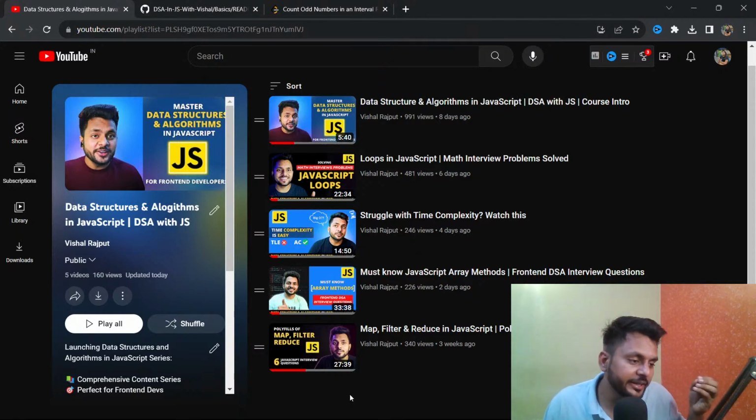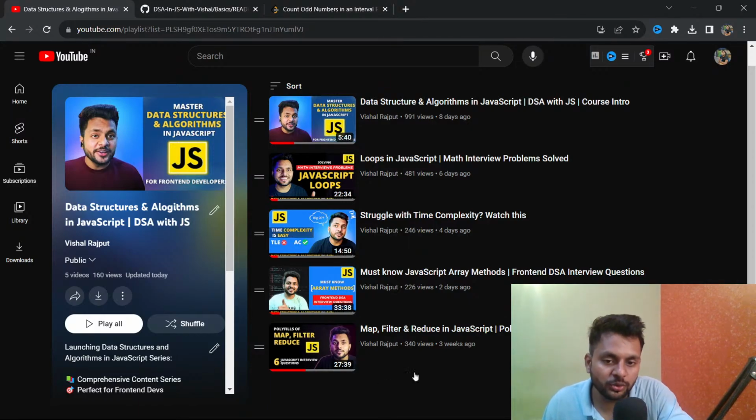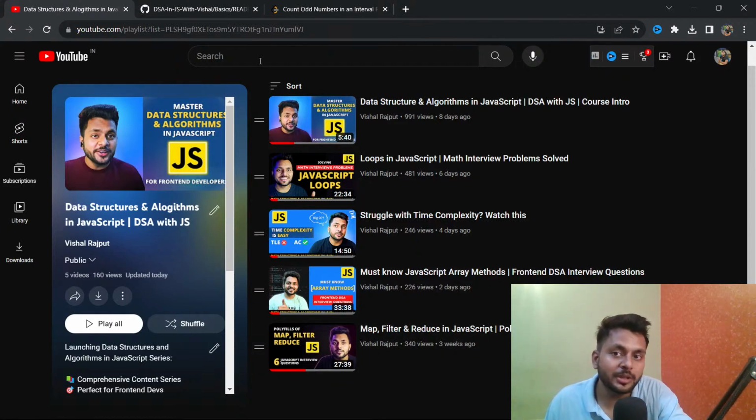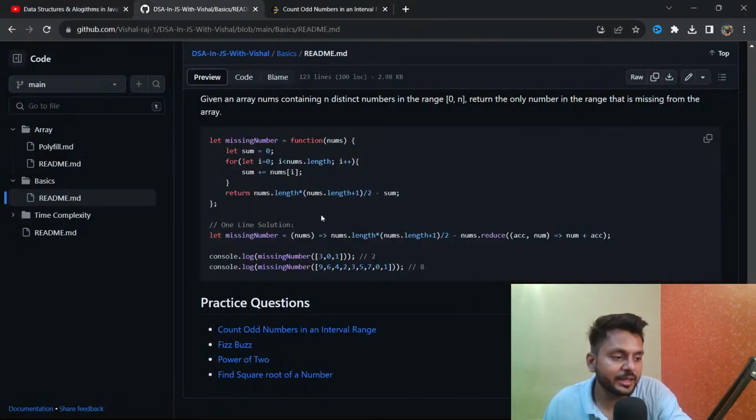There can't be any interview where the interviewer will not ask a question on polyfill. Polyfill is one of the hottest topics of JavaScript. They will ask you to build functions like map, filter, reduce, promises, and also call, bind, apply. If you understand these things, they will also ask throttling and debouncing. These are the few important topics.